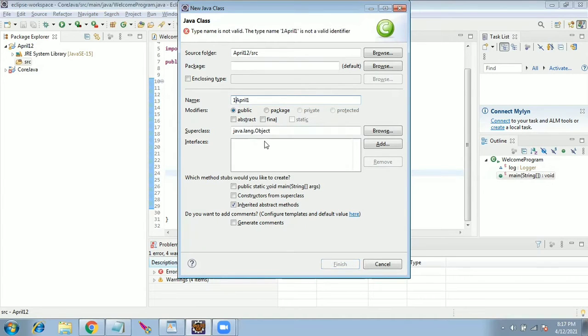The type name is not valid. Type name 1 is not a valid identifier. So the second point you have learned is the class name cannot start with a numeric value. The class name can have uppercase or lowercase, but it should be alphabetic. Only letters are allowed. Secondly, the class name cannot have a space in it, either at the start or end. Clear?